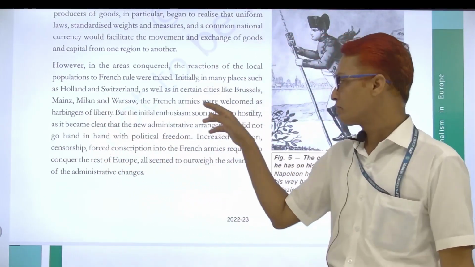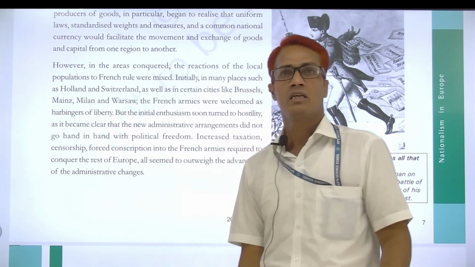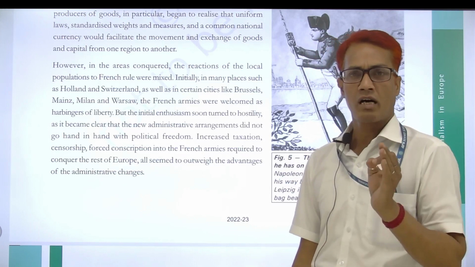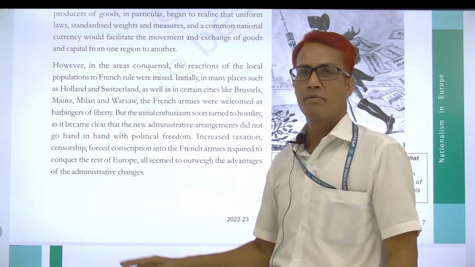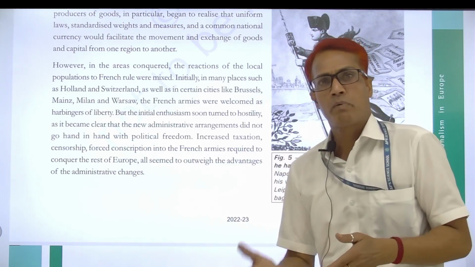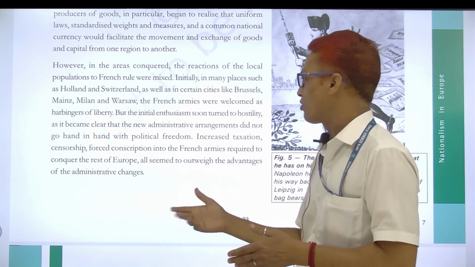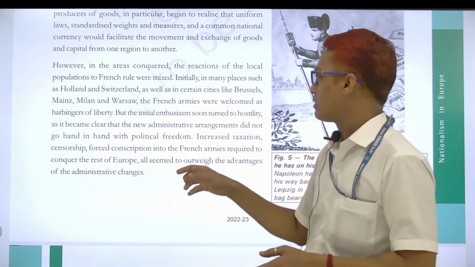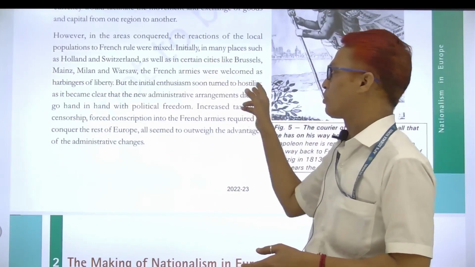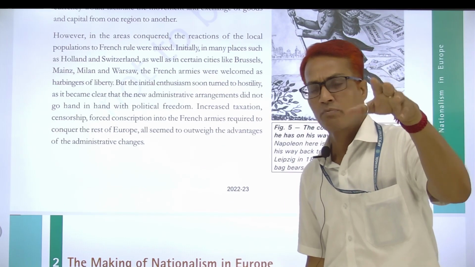Harbingers means muktidata. Liberty, you know very well, means free. But after some time passed, slowly and steadily the people became hostile to the French army. Why did they become hostile to the French army?